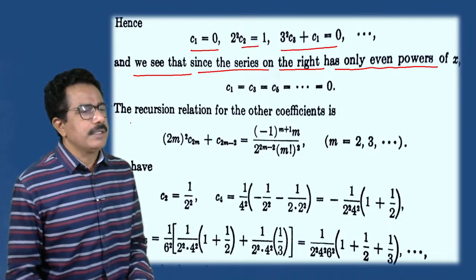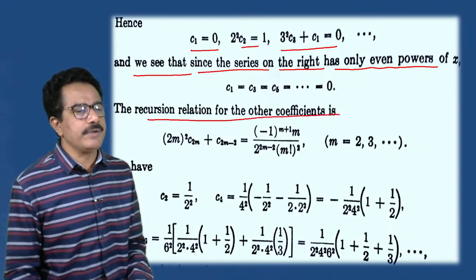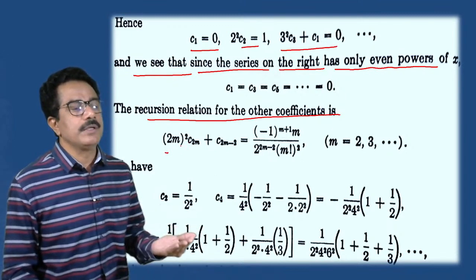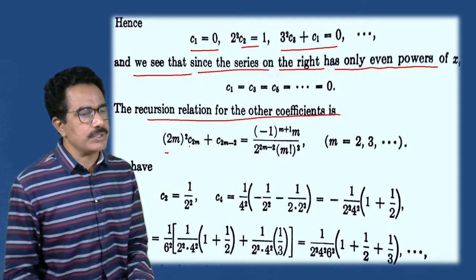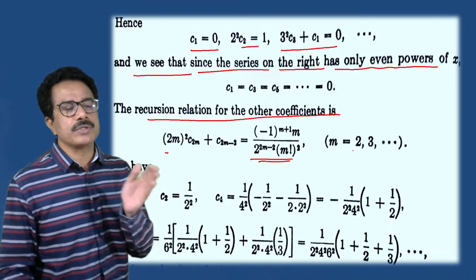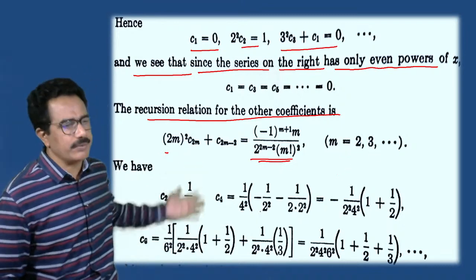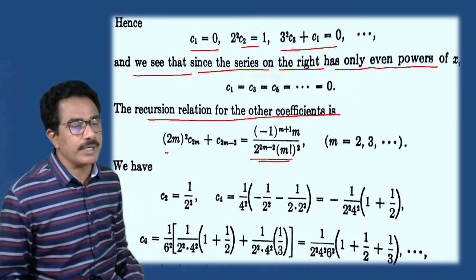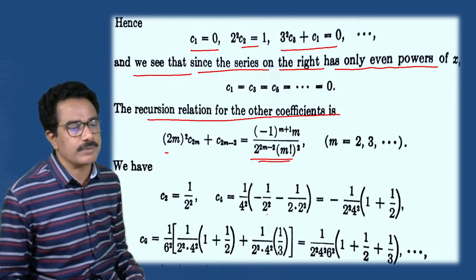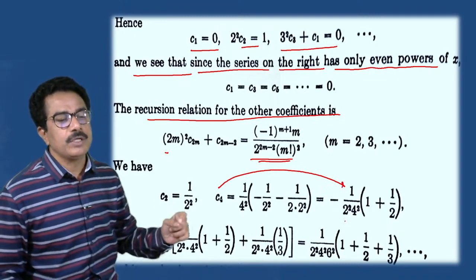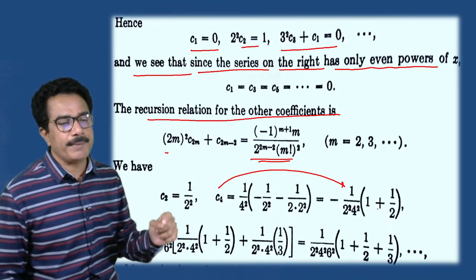So now the recurrence relation of these coefficients, by using this relation we can write: 2m raised to 2, bracket square, into c2m plus c2m minus 2, which gives this relation, that is m is equal to 2, 3, 4. From the above relation we can write: c2 is equal to 1 upon 2 raised to 2, c4 is equal to 1 upon 4 raised to 2, in a bracket we can write minus 1 upon 2 raised to 2 into 2 raised to 4, 1 plus 1 by 2.